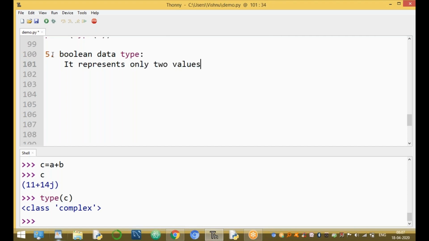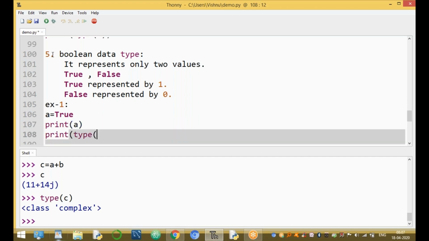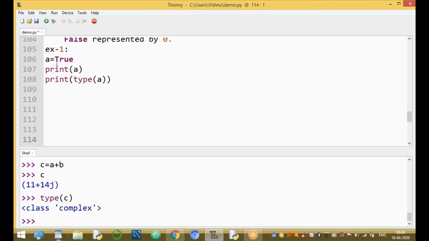Only two values. One value is True, another one is False. True is represented by 1 and False is represented by 0. For example, example 1: a equal to True. Print of a. What is the value of a? Type of a: the data type of a is Boolean type.